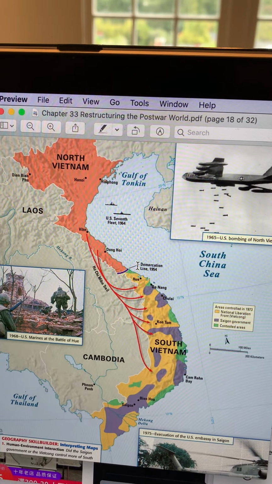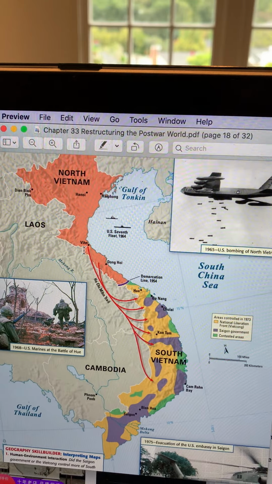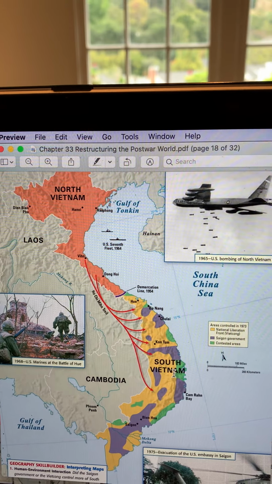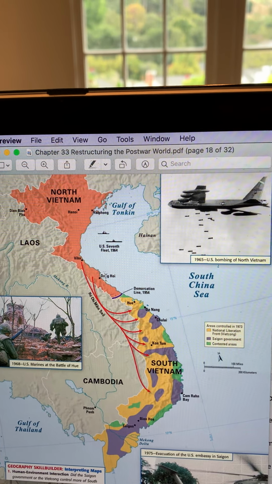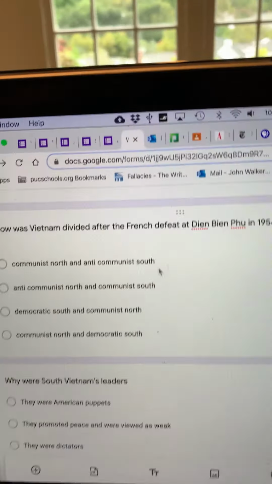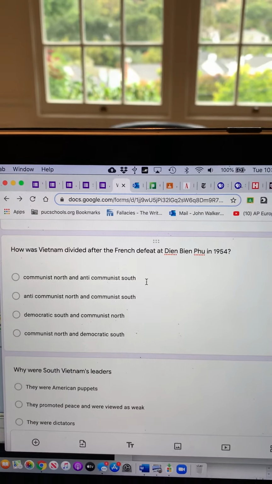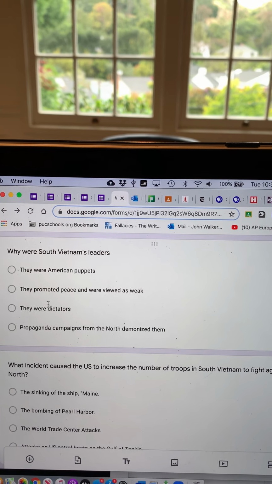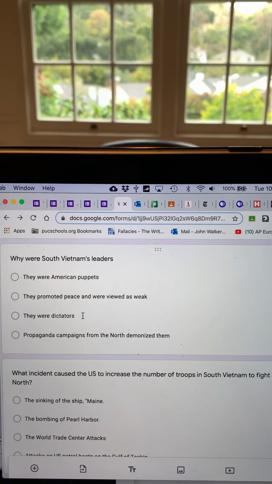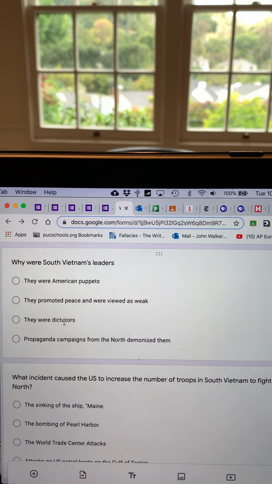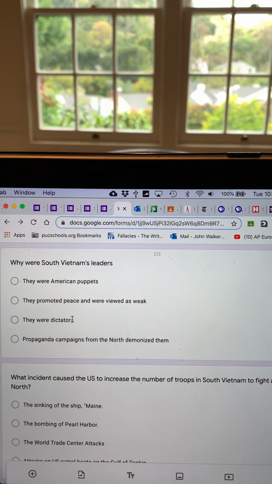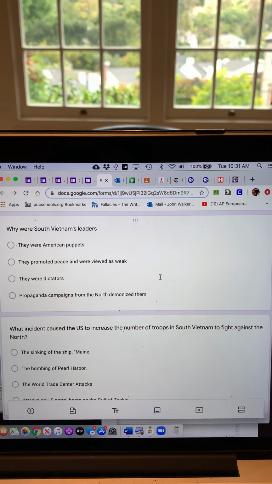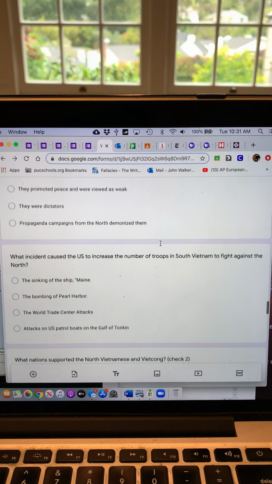And so after the French are defeated by the Vietnamese, there's a treaty and there's a communist North and an anti-communist South. Okay? And so it's divided right here. So a communist North and an anti-communist South. It is very similar to the story of Korea. South Vietnam's leaders were dictators as well. And so unfortunately, they could not say they're fighting communism with a better system because most of them were military dictators. They just had the support of the United States. And unfortunately, there were human rights violations on both sides, in the North and the South.